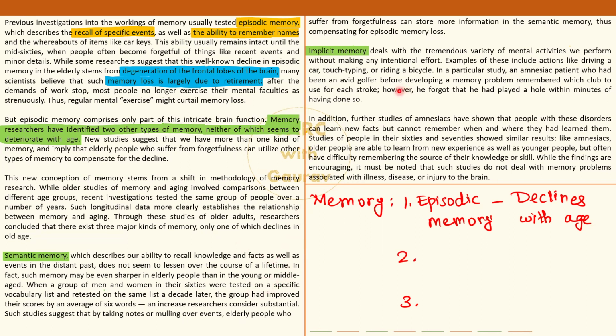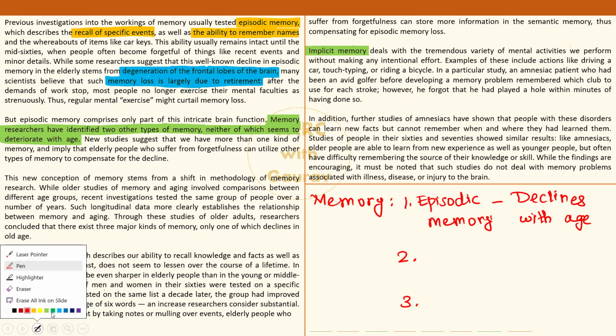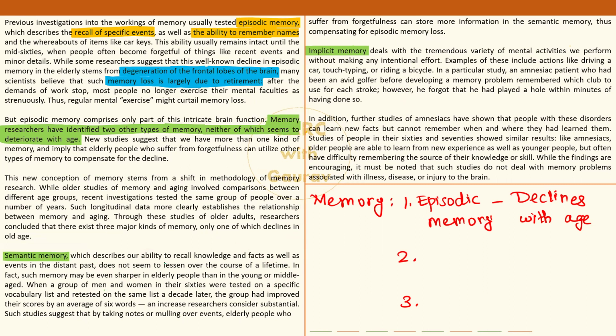Okay. Now coming back to the narrative, picking up where we dropped off. Semantic memory. इसके बारे में क्या बात की गई है? Let's underline. What is this telling us? Semantic memory किस चीज में हमें help करती है? Our ability to recall knowledge and facts. Okay, fair enough. As well as events in the distant past. Wow, nice. How is it different from episodic memory?